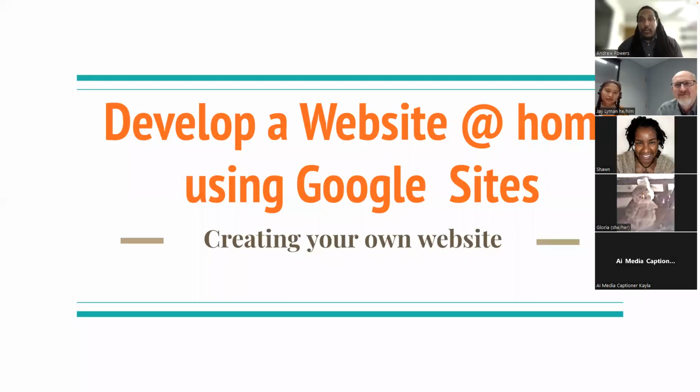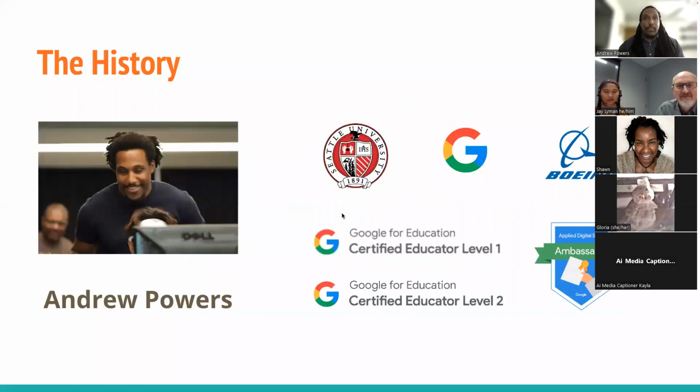All right. So we are starting off by just looking at this, and it's all about creating your own website. Some of you have already been here before, but I'm Andrew Powers. I've graduated from Seattle U with a digital design degree. I've worked at Google. I've worked at Boeing as a business intern. But lately, I have become a certified educator, level 1 and 2 in Google education, and an applied digital skills ambassador for Google. And on top of that, I have some other Google and web design certifications that will be coming in soon. But that's the history to show you where I come from and why I'm doing this.